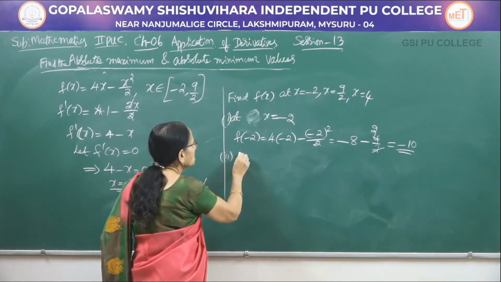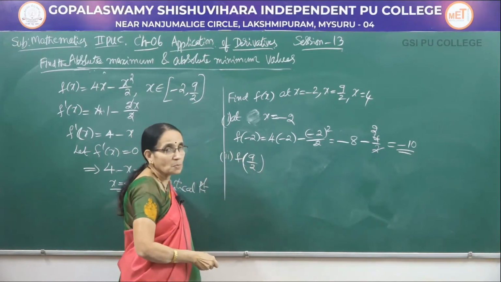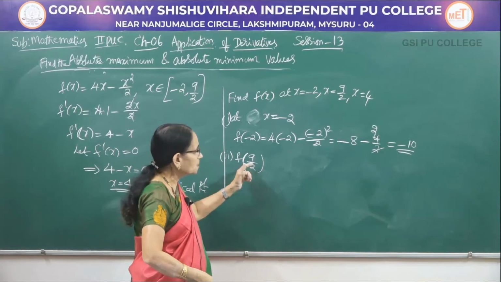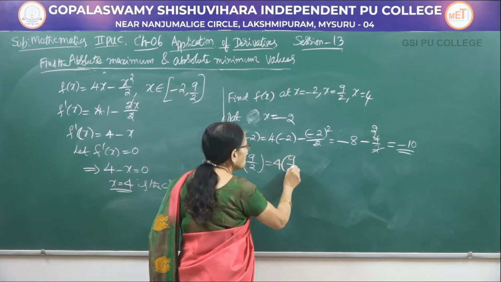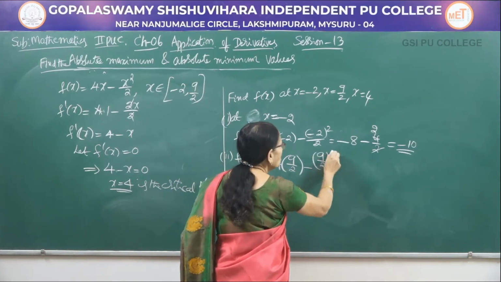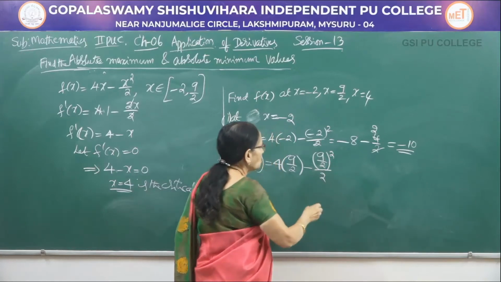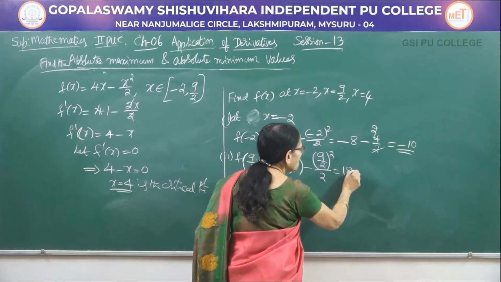Second point, you can take the other end point, 9 by 2. But be careful, we have got a fractional value here. It is 4 into 9 by 2 minus 9 by 2 the whole square divided by 2. So, 2 ones are 2, 2 twos are 2 into 9, 18.